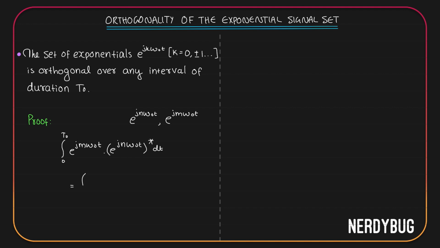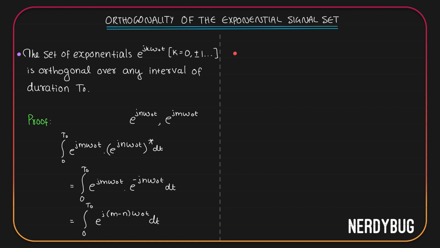Now this will be integral 0 to t naught e raised to j m omega naught t. We need the conjugate of e raised to j n omega naught t. When you take conjugate of a complex number, j becomes minus j. So this is e raised to minus j n omega naught t dt. Combining both of them, we can write integral from 0 to t naught e raised to j multiplied by m minus n omega naught t dt.